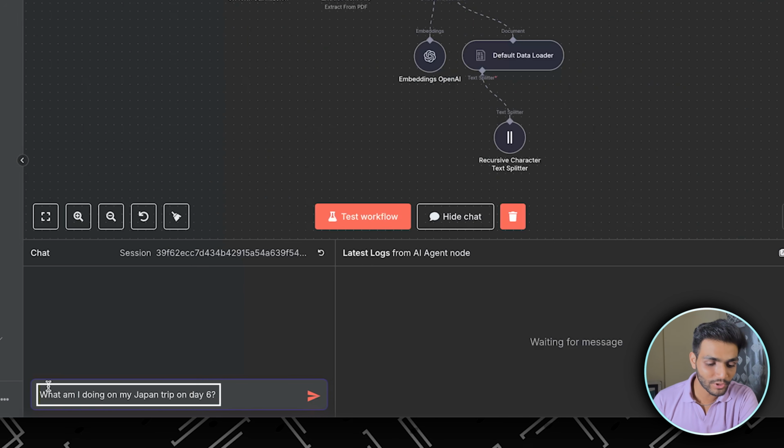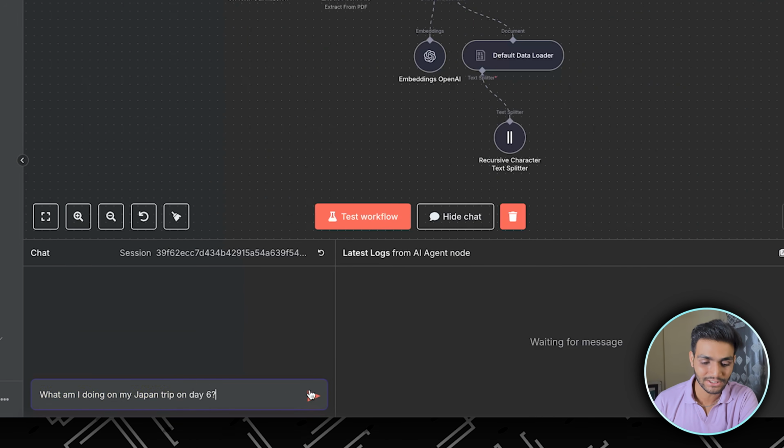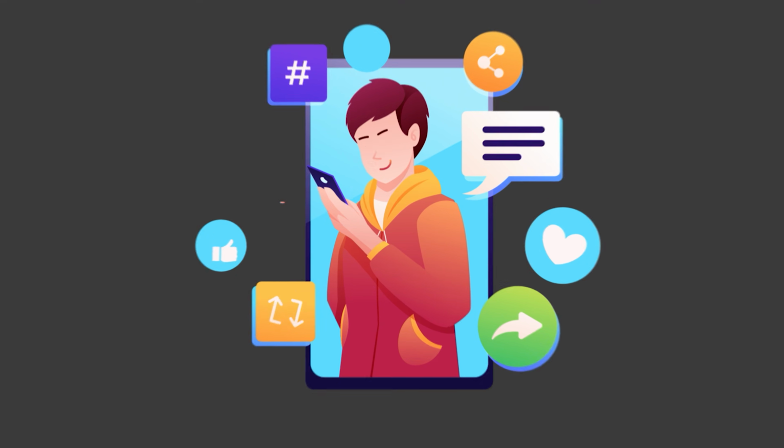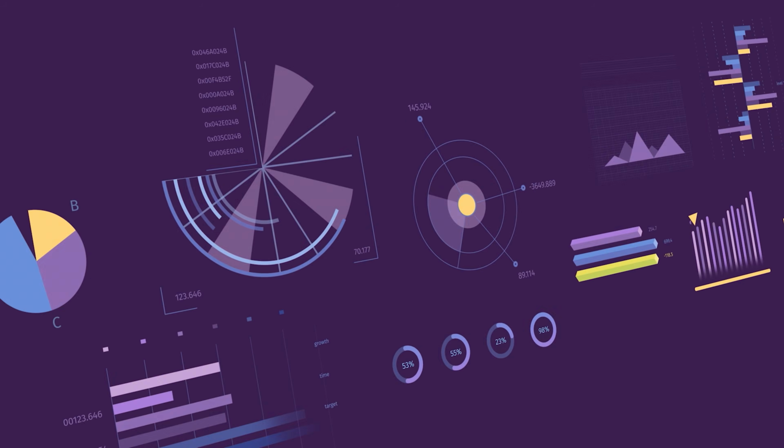So I'm asking this model, what am I doing on my Japan trip on day 6? It is saying that it couldn't find specific detail about my activity on day 6 of my Japan trip. As we know, our current LLM model doesn't have the data about what we are going to do in our personal life or our business data or anything.